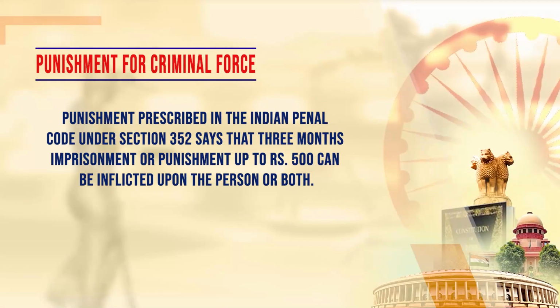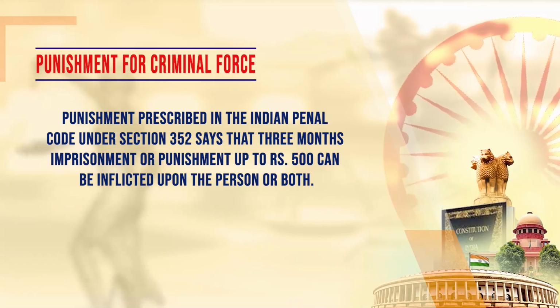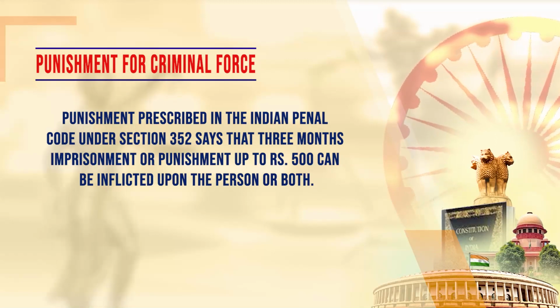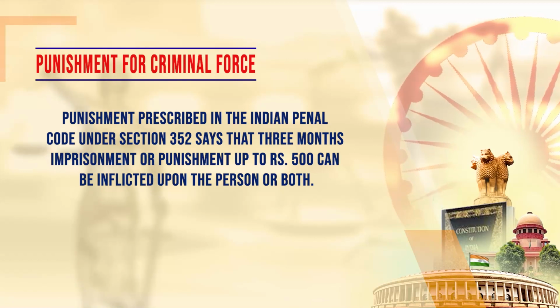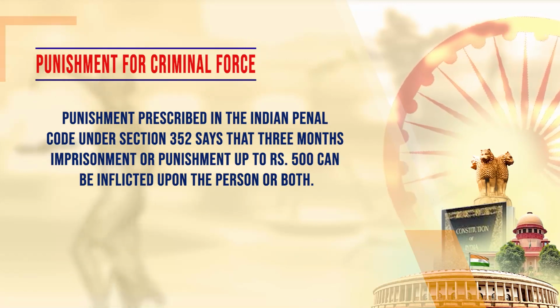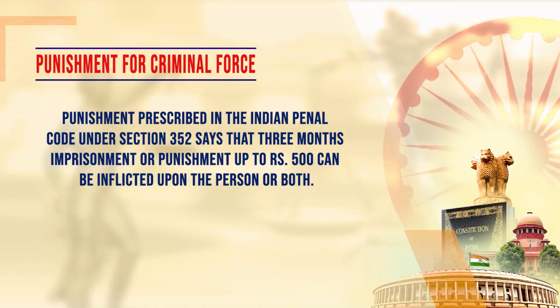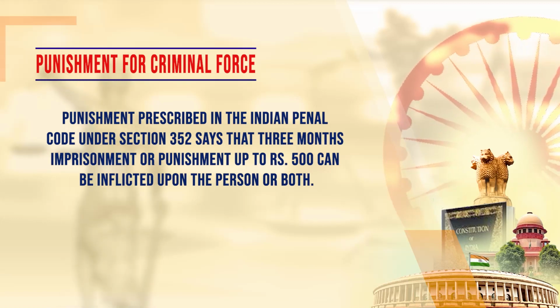If a person is found to be using criminal force against another individual, then the punishment prescribed under section 352 of the Indian Penal Code says that 3 months imprisonment or a fine up to rupees 500, or both, can be inflicted upon the person. For violation or commission of criminal force, section 352 of the Indian Penal Code prescribes the punishment.